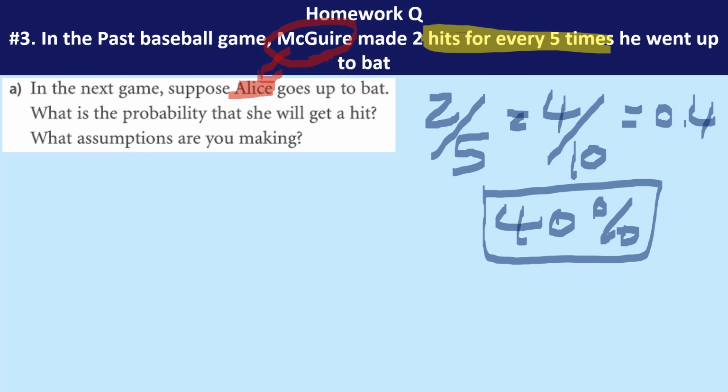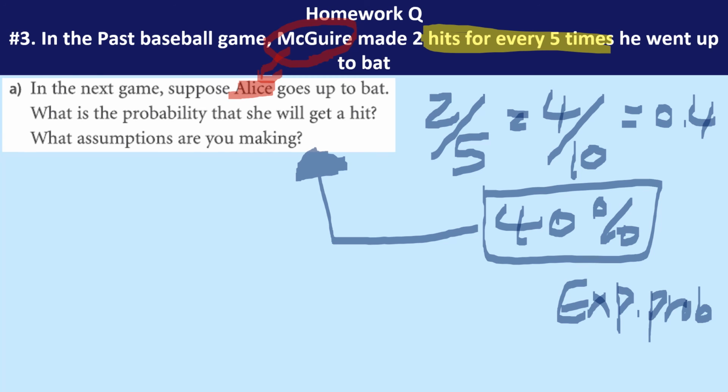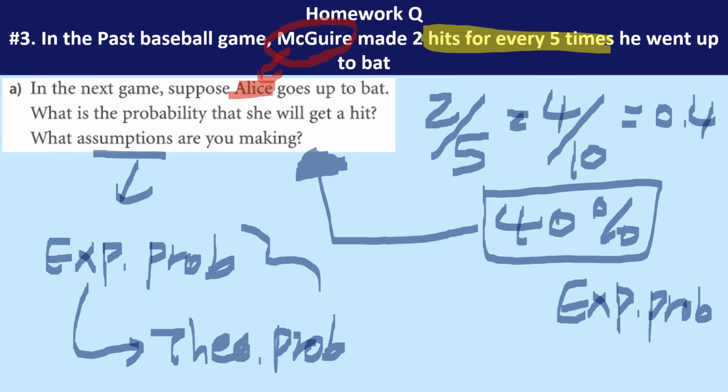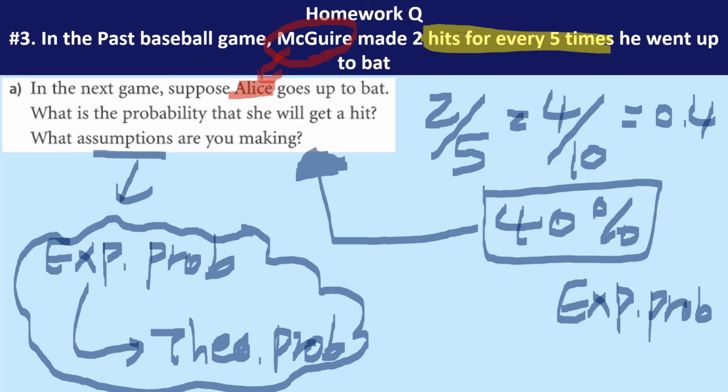Based on the previous statistic, the experimental statistic, or experimental probability, if you will, because that's the data that we have. Then suppose McGuire goes up to bat next, what will be the probability? Well, our best bet is a 40% probability. What assumption did we make? Well, we assumed that this experimental probability should somehow apply as a theoretical probability. That is the biggest assumption that we made throughout this scenario.